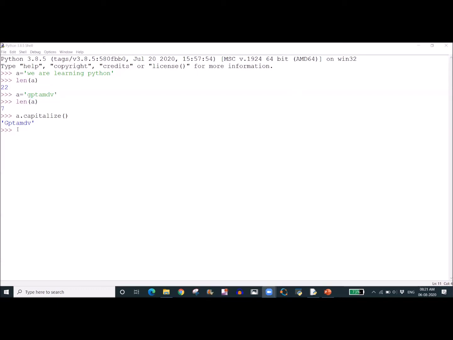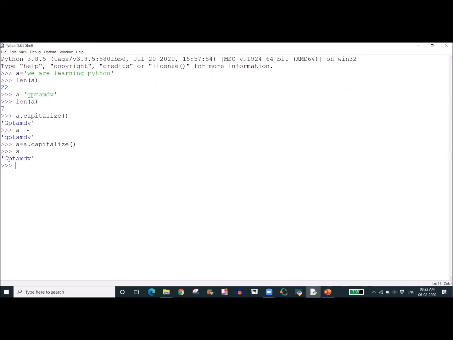But you have to remember one thing. After changing this, it is not assigned to A. This is the major difference we have to remember in Python. If I print A, the same small gptamdv is printed. It is just converting and printing, but it is not assigning to A. If I want the changed string to be assigned to A, then I have to write A is equal to A dot capitalize, and then the changed string is assigned to A. Now if I print A, capital G P T A M D V will be printed.